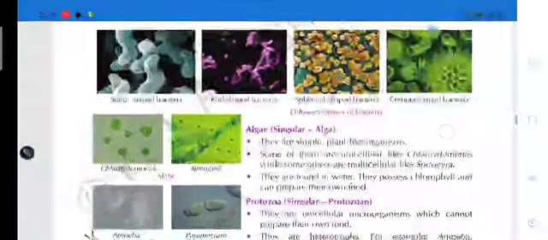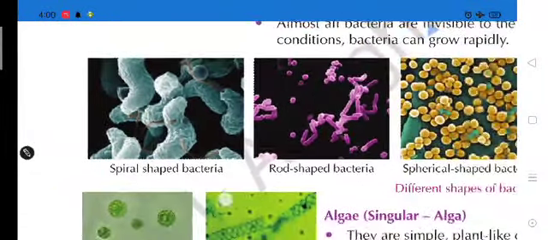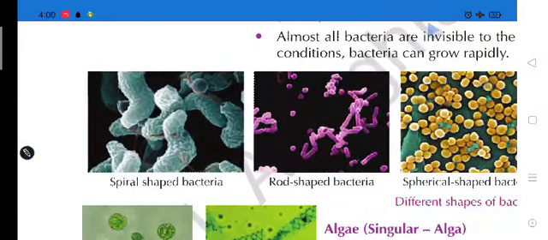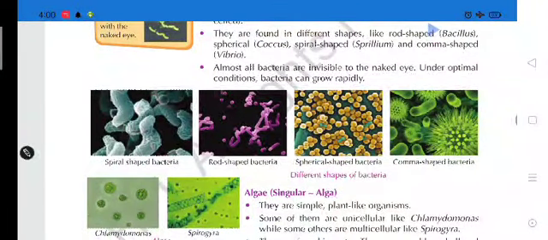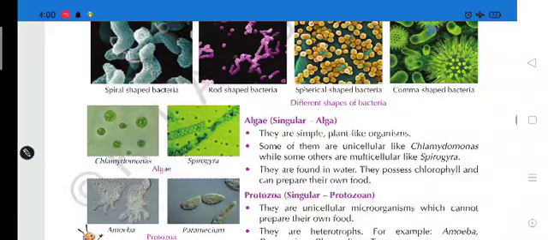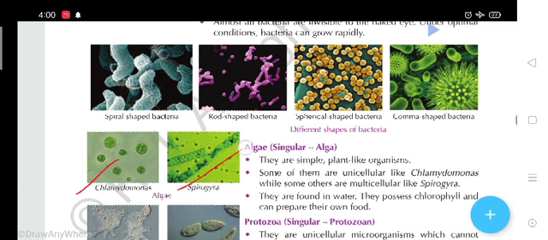Students, here we are going to see the different structures of bacteria. In the first picture, as you see, the spiral shaped bacteria, and these are the rod shaped bacteria, and this is the spherical round shaped bacteria, and this is the comma shaped bacteria, and this is Chlamydomonas, and this is Spirogyra. Okay, let me zoom these pictures.